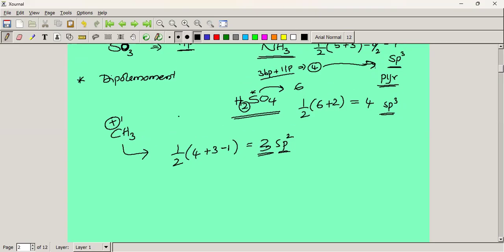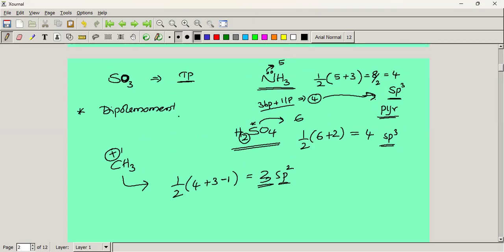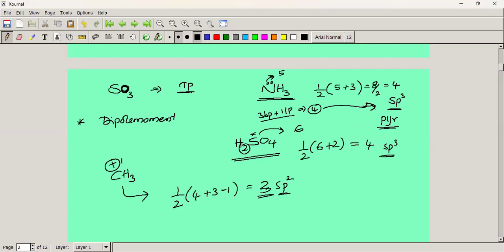So this is one of the methods to find out the geometry as well as the hybridization of a molecule. Other than hybridization, we can use another method, that is dipole moment. With the help of dipole moment also, we can find out the geometry of molecules, right? So dipole moment, that is mu equal to 0 or mu not equal to 0. These two are the concepts. If the dipole moment value is 0, that molecule is considered non-polar and it has a regular geometry.